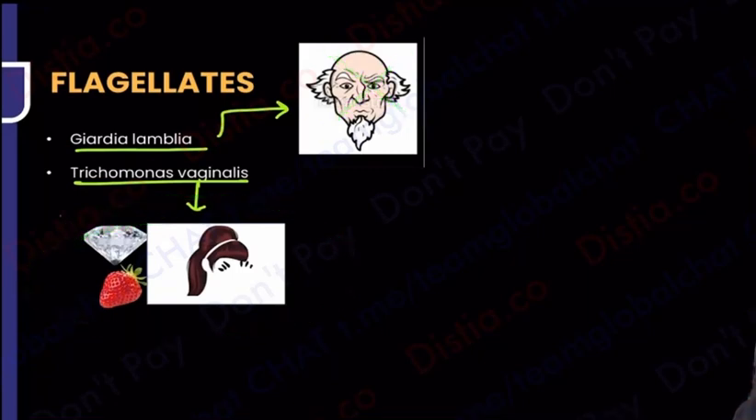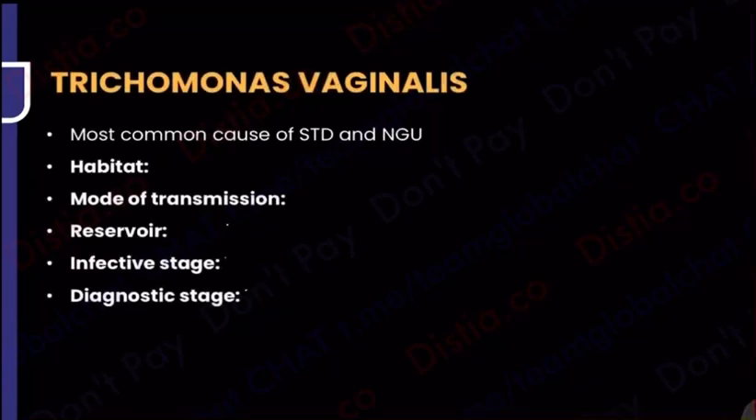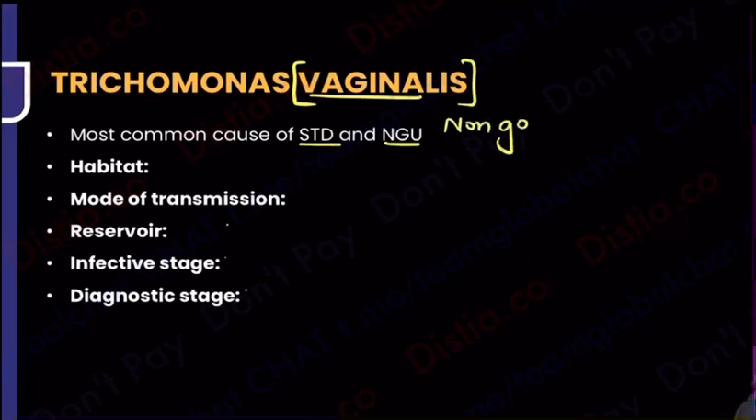fashionable auntie whom we call the Trichomonas vaginalis. Of course, the name is only telling me Trichomonas vaginalis. So vagina tells me that it is to do with sexually transmitted diseases and also non-gonococcal urethritis. It is to do with STDs and non-gonococcal urethritis.